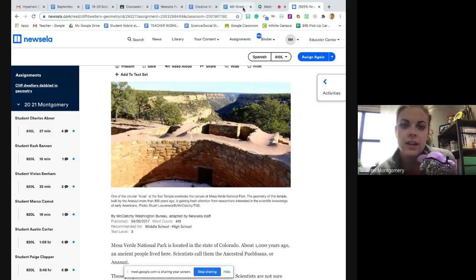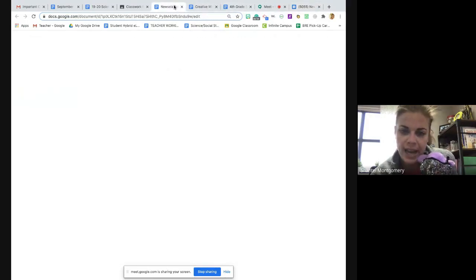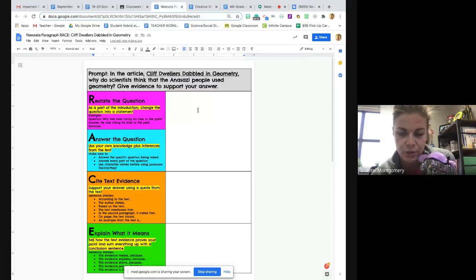So let's take a look at our Newsela paragraph that you are going to write. You should have your race plan finished. And this is the prompt that you answered in your race plan. It says, in the article, Cliff Dwellers dabbled in geometry. Why do scientists think that the Anasazi people used geometry? Give evidence to support your answer.